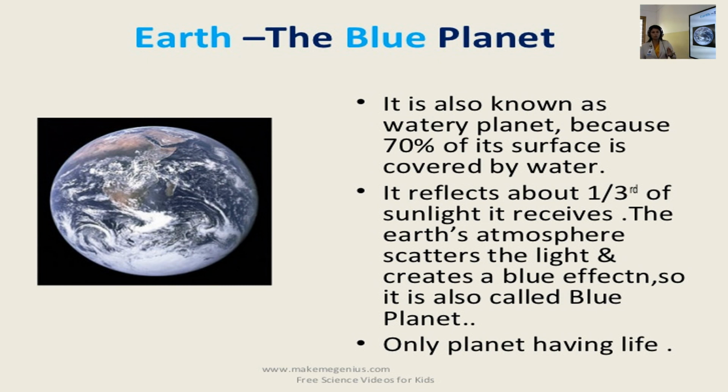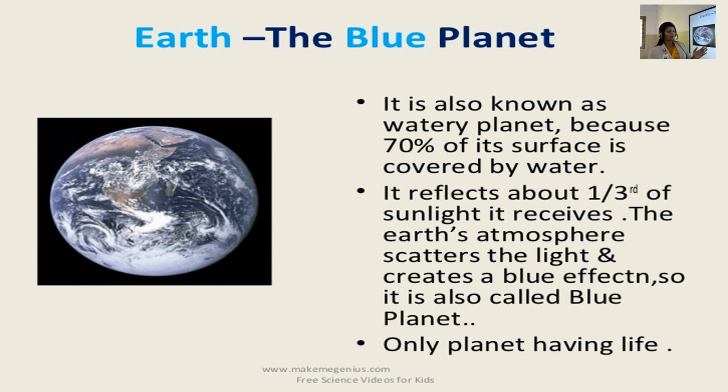Earth, the blue planet. First point, you can see, I'm not saying that we can't see brown or green. We can see green, but totally, the more dominant shade is blue because the water content is more. The blue planet is also known as the watery planet because 70% of its surface is covered by water.